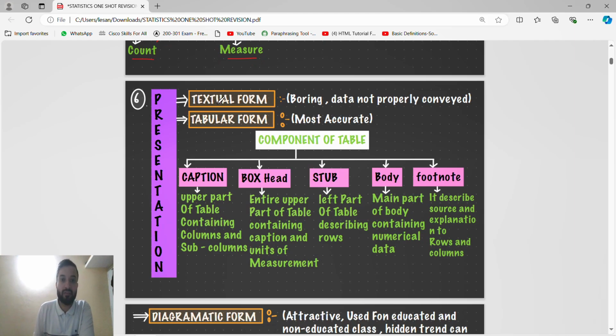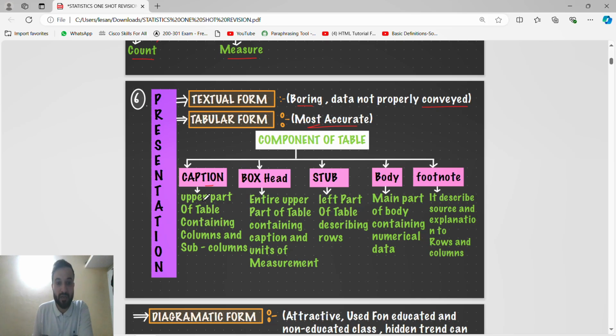Next is textual form. Guys, textual form is boring, and the data are not properly conveyed. Then tabular form. Tabular form is the most accurate, because in tabular form you have to write the exact value, like when you check the menu at a restaurant. They will not write that the cost of anything is approx 400, approx 450, or less than 500. They will write the exact price. So it is the most accurate.